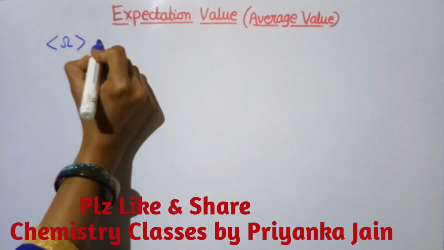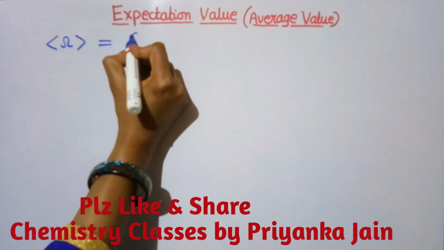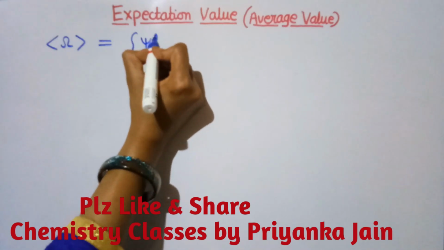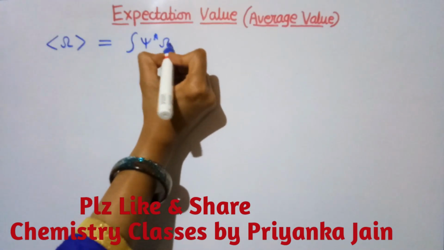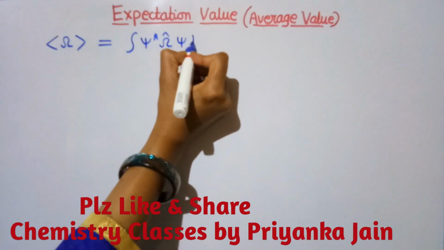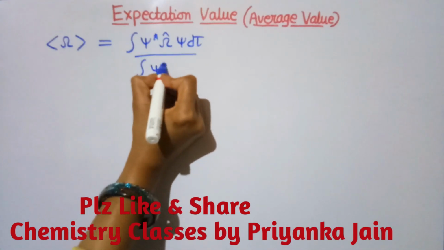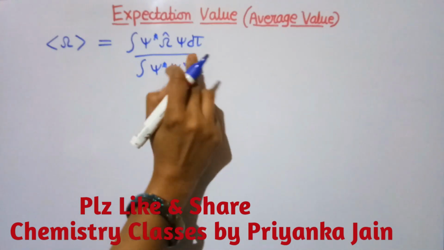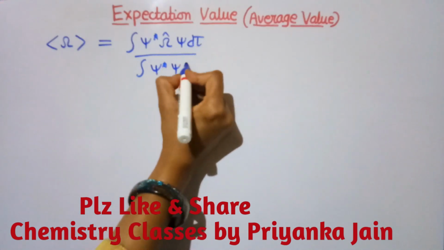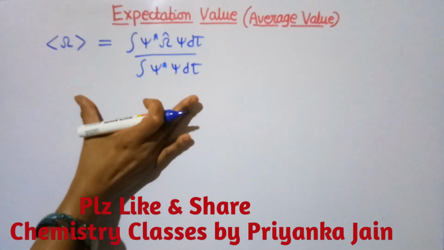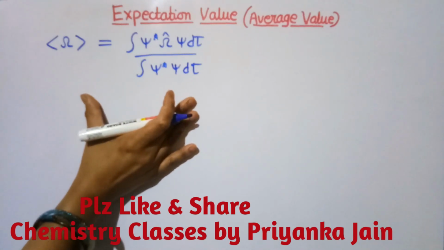So for this there is a formula: the integration of psi star, operator, psi d tau, divided by the integration of psi star psi d tau. In this way, this is the formula for the expectation value, right?